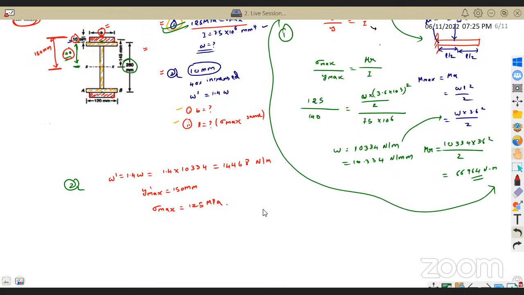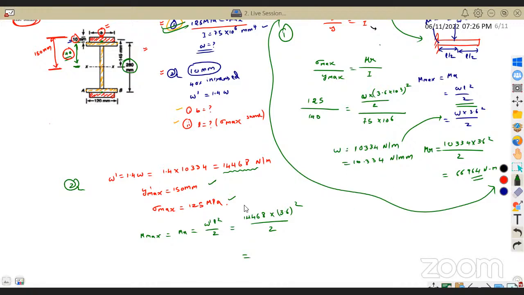Now they said very clearly that our Y max is now 150, the sigma max is 125, and the load is increased to 14468. So what will be my maximum bending moment, or in other words, my moment of resistance corresponding to this load? Which means W dash L square by 2. Initially it was W L square by 2, but now the load has increased, so it is W dash, that is 14468, into length, which was the same, 3.6 square by 2. How much is it? Calculate it.